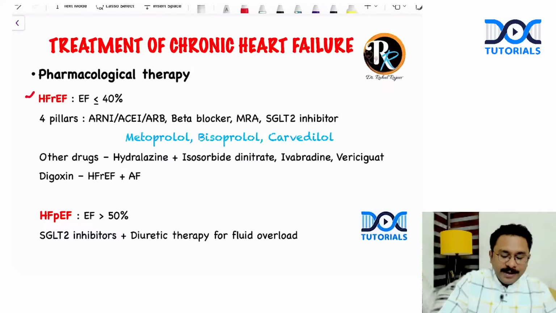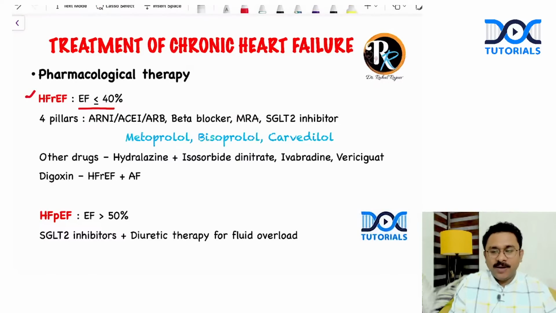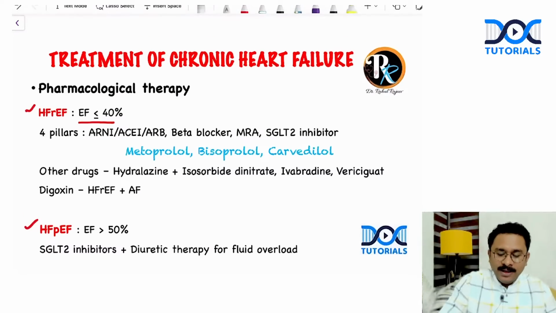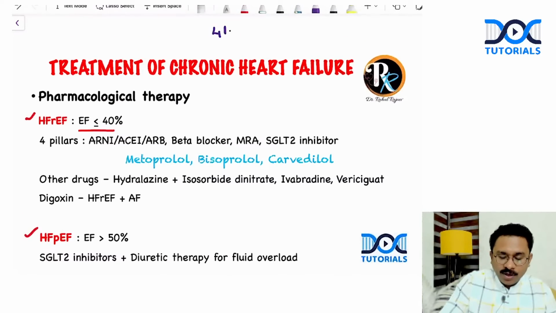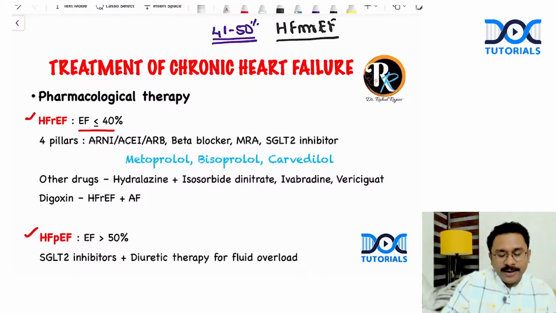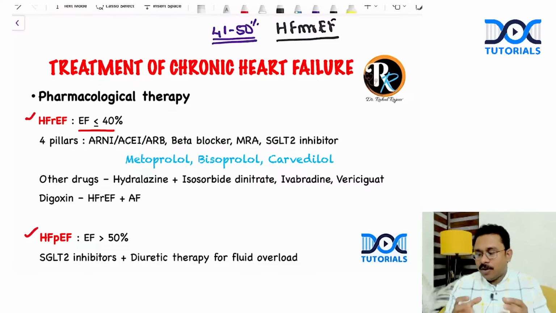So you have heart failure with reduced ejection fraction, where the ejection fraction is less than or equal to 40%, as in this patient that we have seen, and heart failure with preserved ejection fraction when the ejection fraction is above 50%. Now, can anybody tell me, when the ejection fraction is in the range of 41 to 50%, what do you call it? It is called heart failure with mildly reduced ejection fraction. Okay, so that is that particular range, or the border zone range.